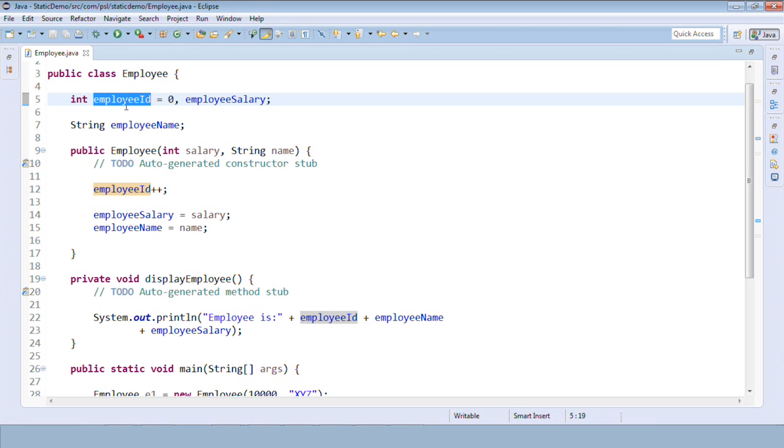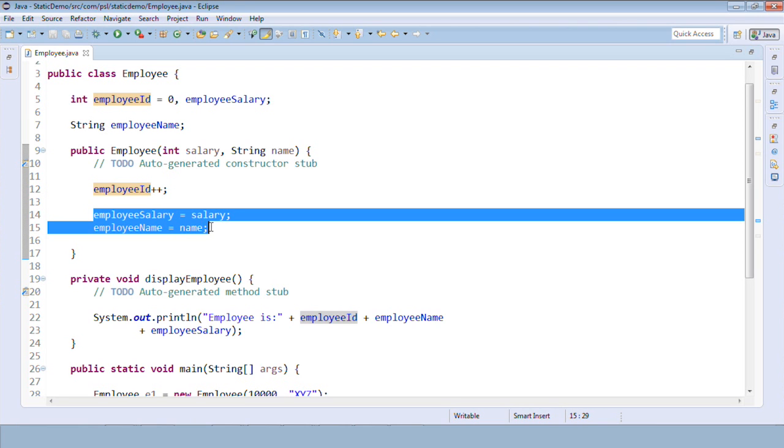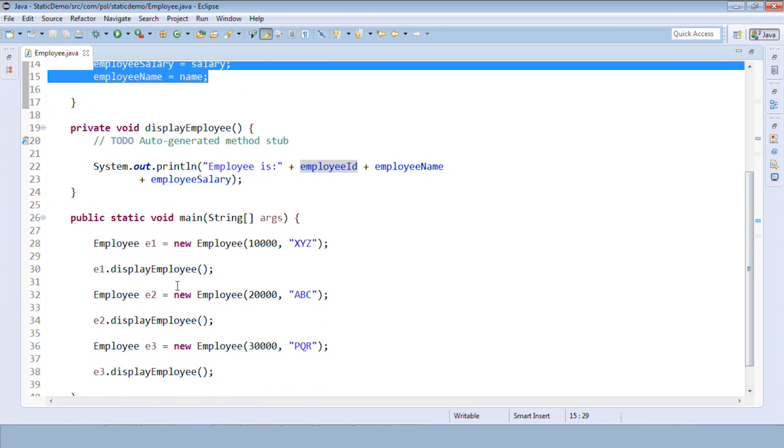It is creating a new variable and again it will be initialized to 0, it is incremented and becomes 1, and then ID and salary and name again. Getting it? That's why we are getting 1 1 1 all the time, because every object is creating a new variable, initialized with a 0 and incremented, new variable, initialized with a 0 and incremented. Getting it? But what we want is that every object